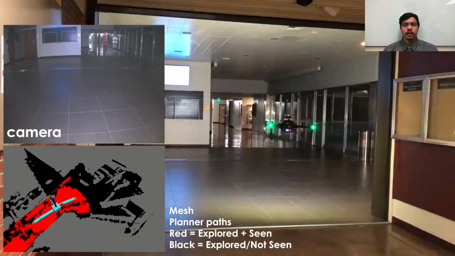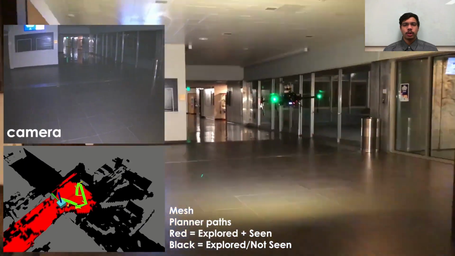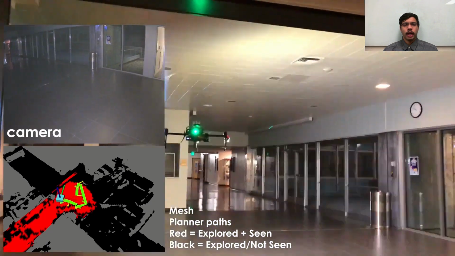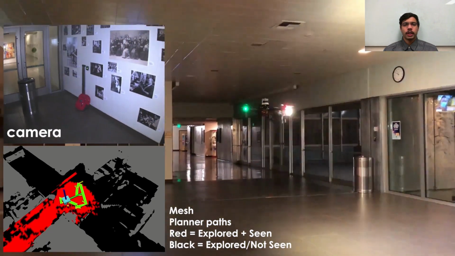As the robot enters the room, the planner switches to coverage behavior due to a large part of the mapped surface not being covered yet.